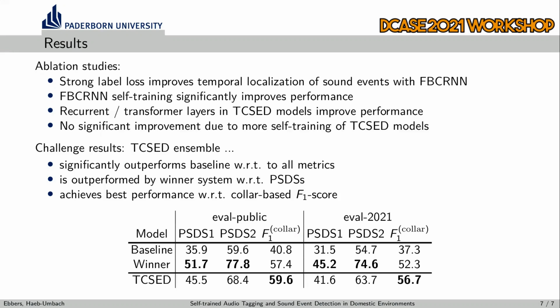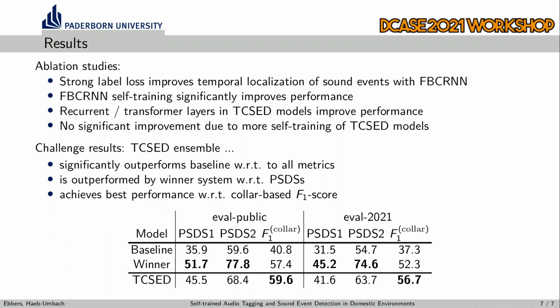I now want to conclude this overview presentation by presenting the insights we gained from our ablation studies and the challenge results. In our ablation studies, we found that the proposed strong label loss in the forward-backward CRNN training improves the temporal localization of the sound events. Also, the forward-backward CRNN self-training significantly improves the performance.